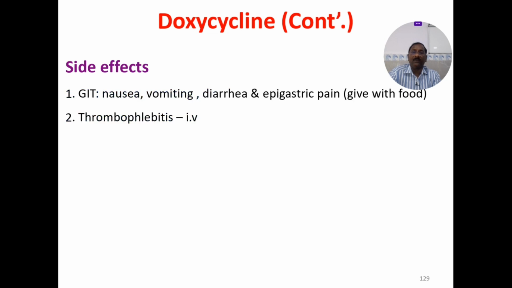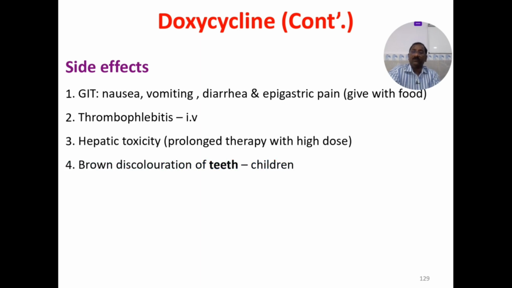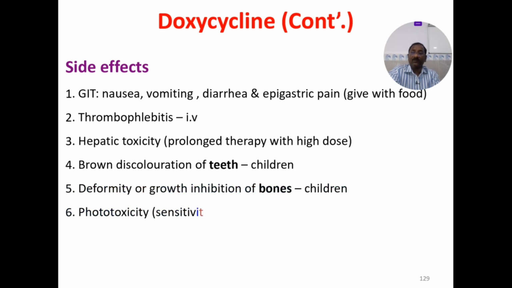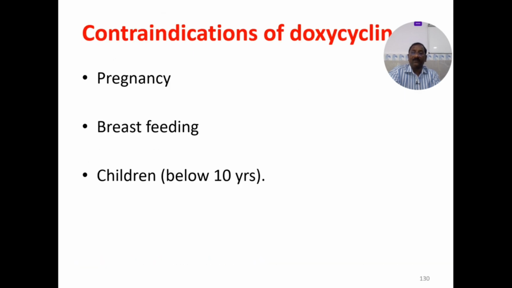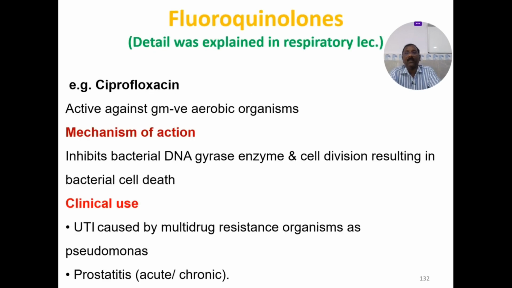Side effects: gut, thrombophlebitis if you give IV doxycycline; hepatic toxicity with prolonged therapy at high dose; brown discoloration of the teeth in children; deformity or growth inhibition of the bones; phototoxicity, vertigo, superinfections. Contraindications: pregnancy, breastfeeding, and children. You can use 100 milligrams.